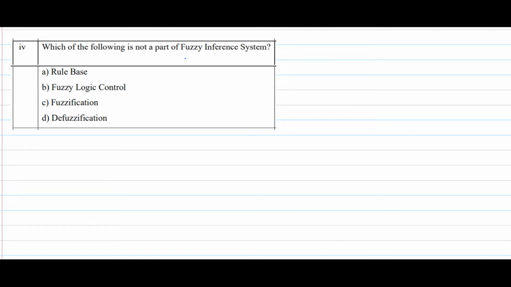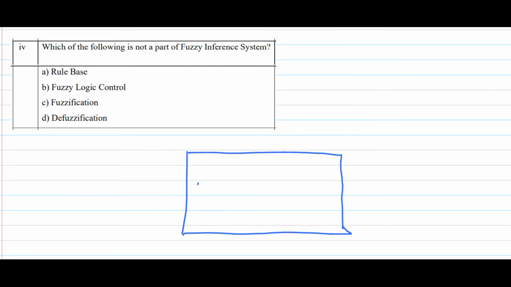Which of the following is not a part of a fuzzy inference system? If this is my fuzzy inference system, I have first fuzzification. The input of a fuzzy inference system is a crisp value and the output is also a crisp value. In between I need to convert those crisp values into fuzzified values, so for that I need to use fuzzification.